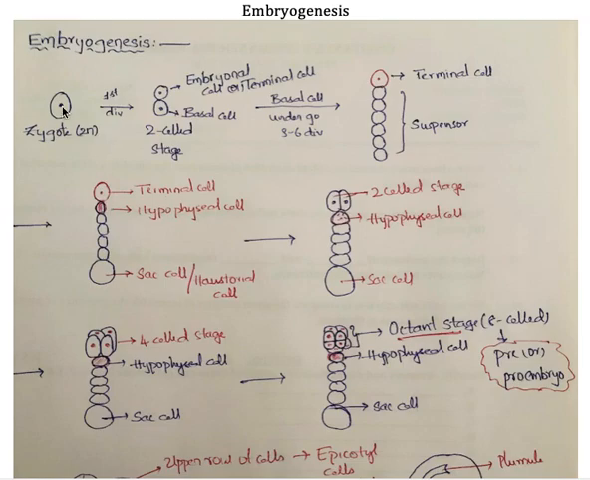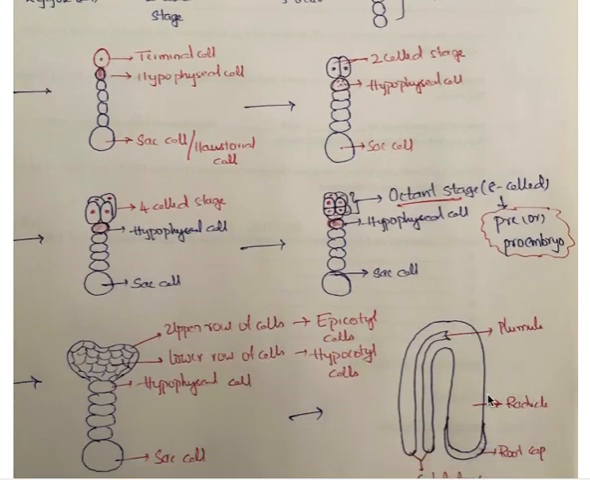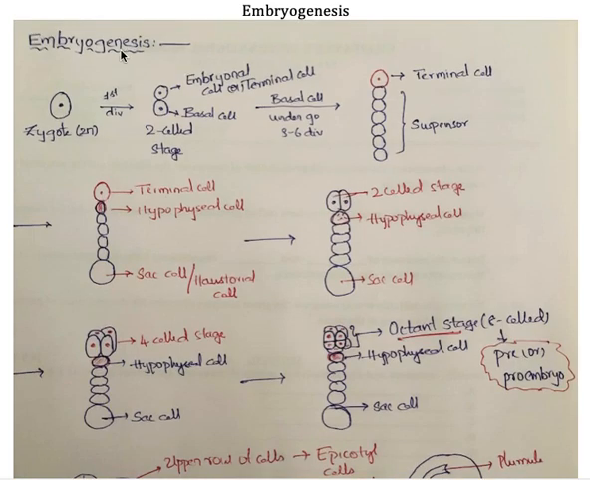Now this zygote undergoes this many divisions. See how many divisions? Of course, I am going to explain it in detail. By these divisions it produces this embryo. So from zygote to embryo, all of this is the process by which the embryo is formed, and all these events are called embryogenesis. Now let us take step after step.